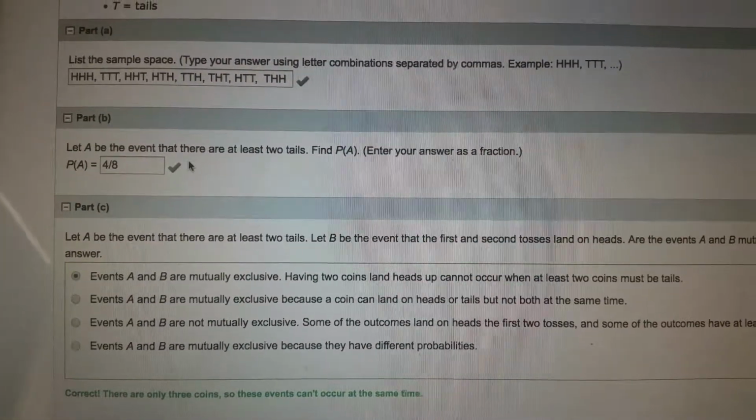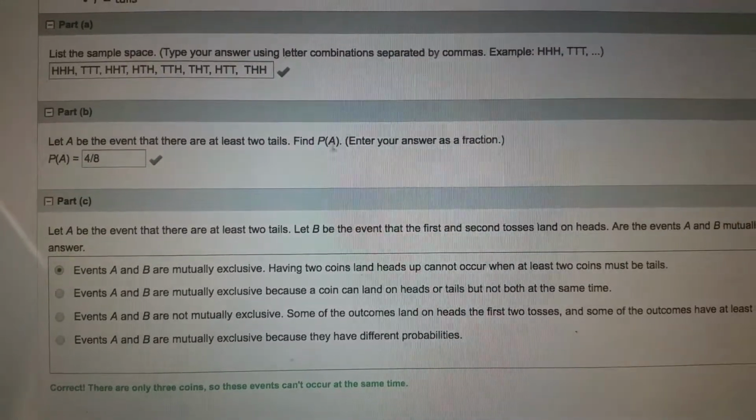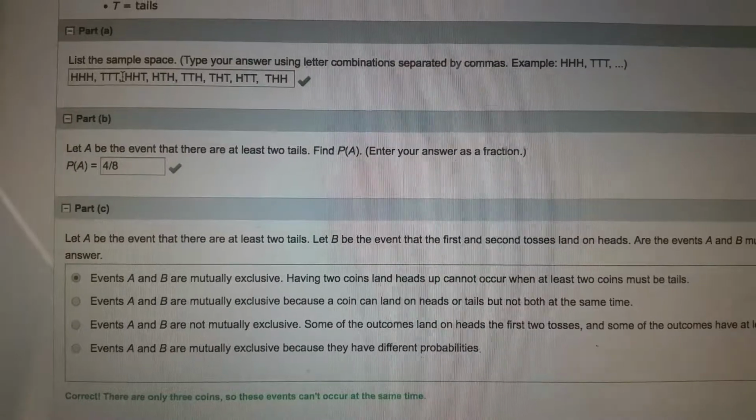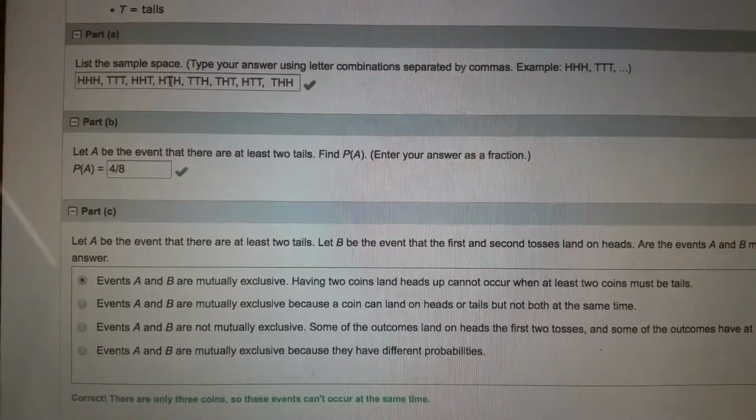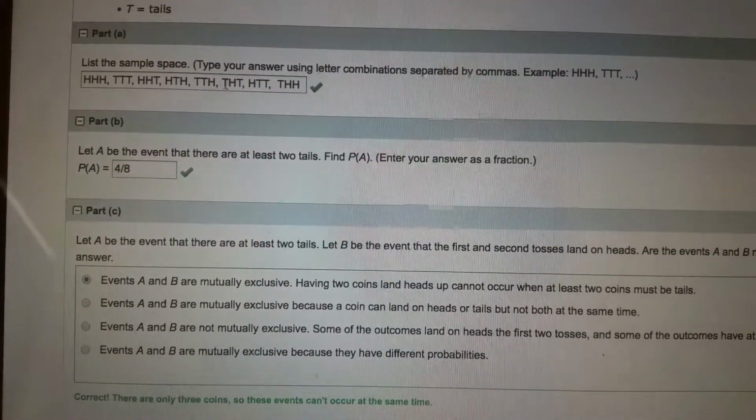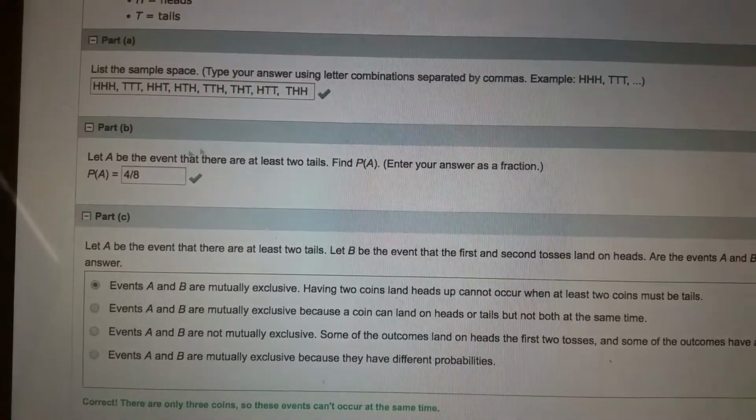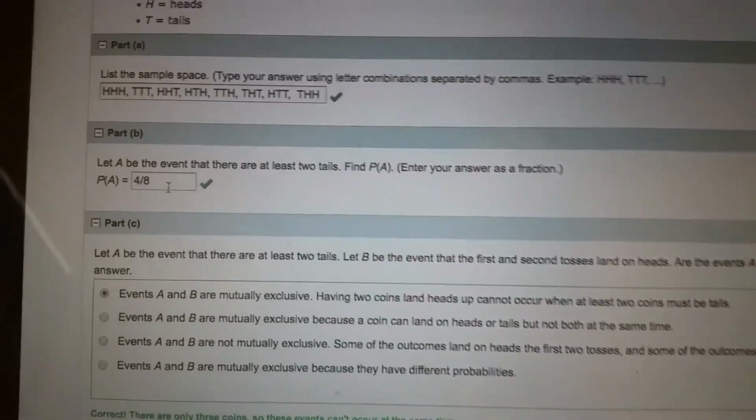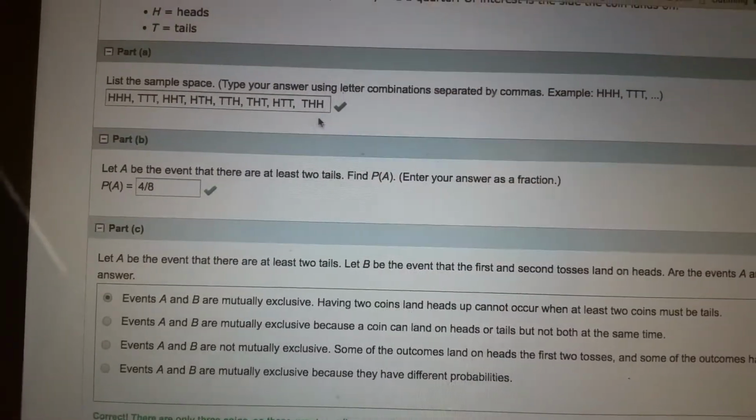Let A be the event that there are at least 2 tails. Find the probability of A. Well, let's take a look. This one has 2 tails, that's 1. This one doesn't, this one doesn't. This one does, that's number 2. This one does, there's 2 T's here, that's 3. And this one does, that's 4. And this one doesn't. Okay, so it's 4 out of 8 chances, because 1, 2, 3, 4, 5, 6, 7, 8. There's 8 chances.